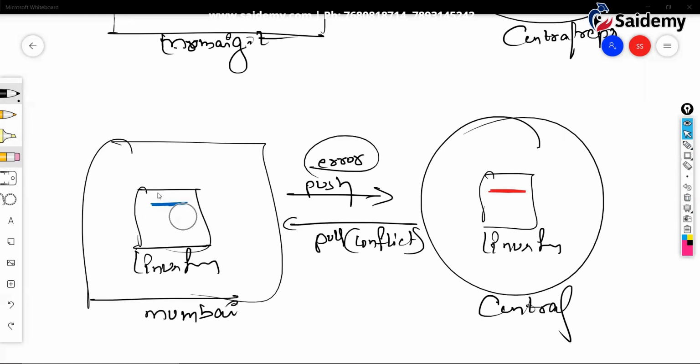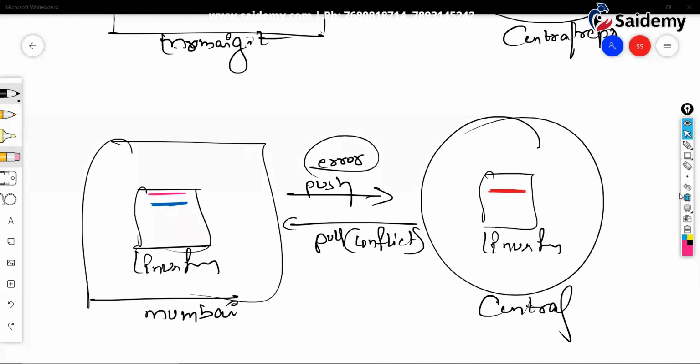When I push, whatever way I arranged, that will be replicated here. When I pulled, it threw a conflict, right? Conflict between this red color and blue color data. Now I'm going to arrange the data. I want red color at the top, blue color at the bottom. This is how I want.